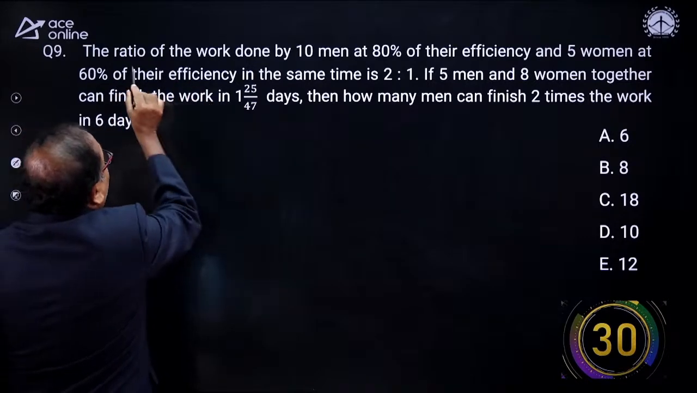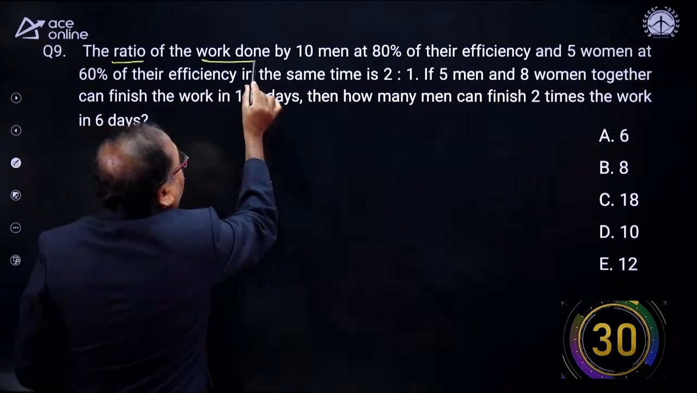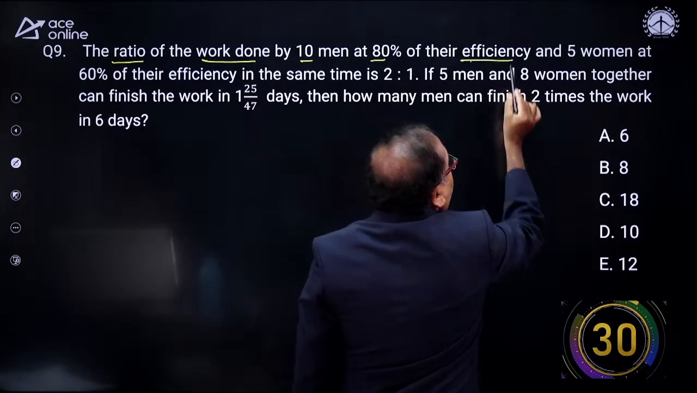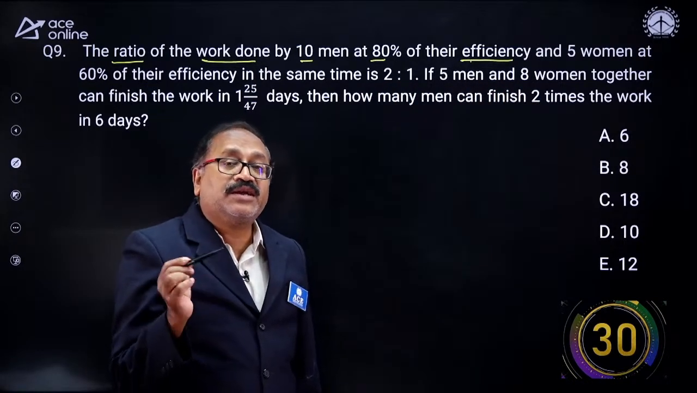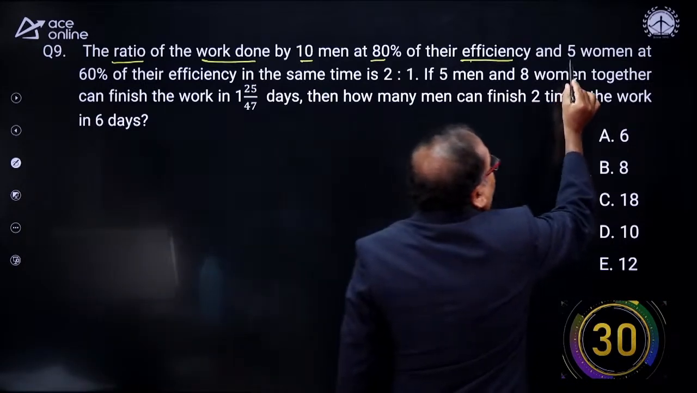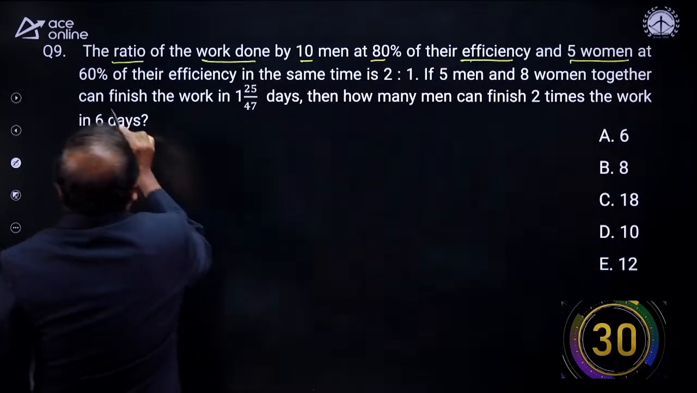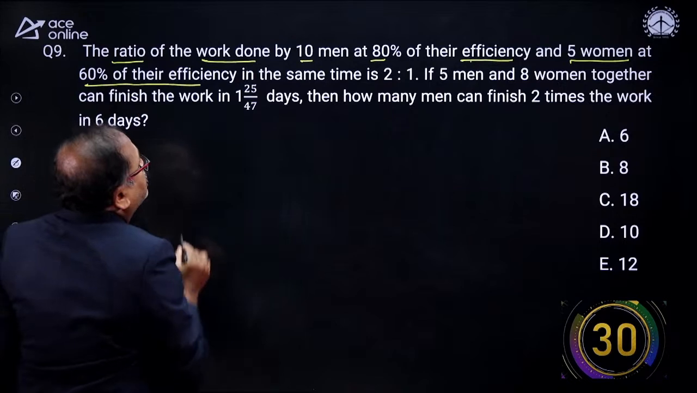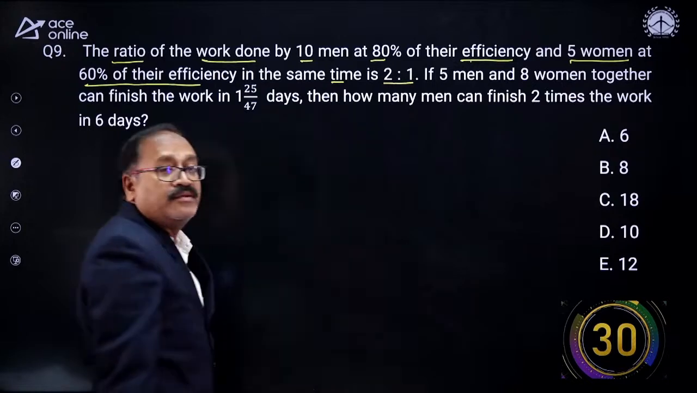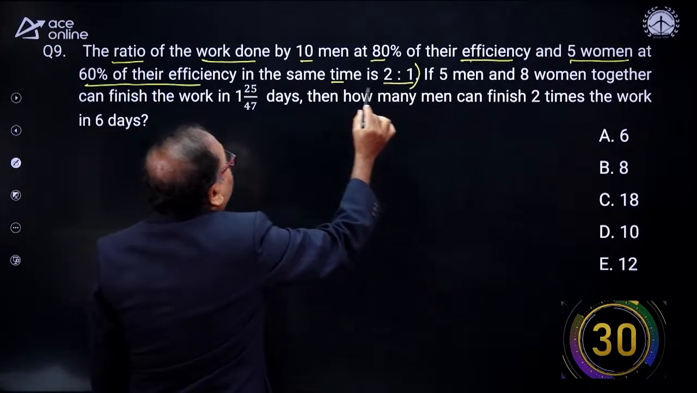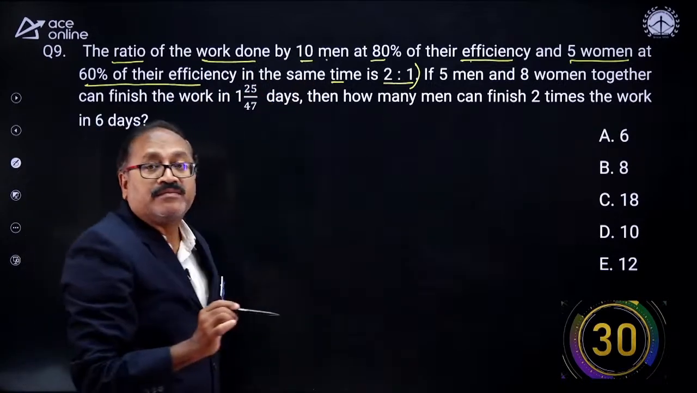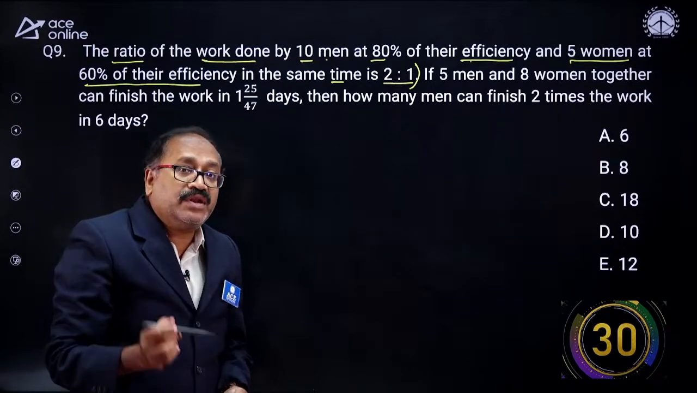Question 9. The ratio of the work done by 10 men at 80% of their efficiency and 5 women with 60% of their efficiency in the same time is 2:1. Here you will get confused with 80% of the efficiency. I will discuss it in the simplest possible way. By using the first statement, I will get the ratio of the efficiency of men and women. How will be that?